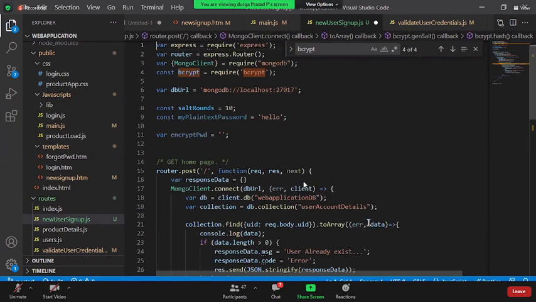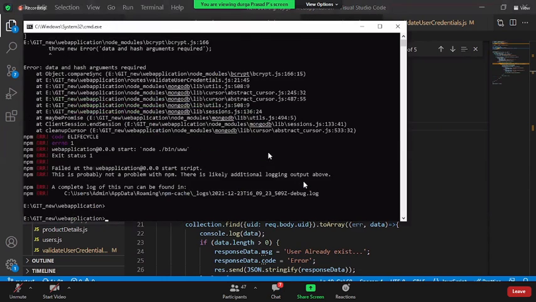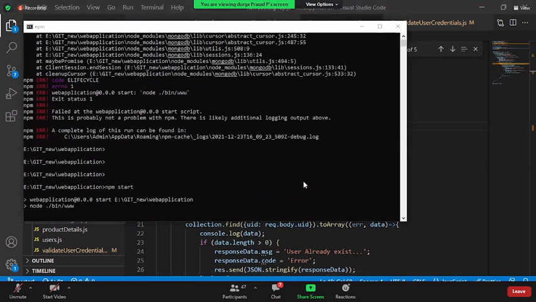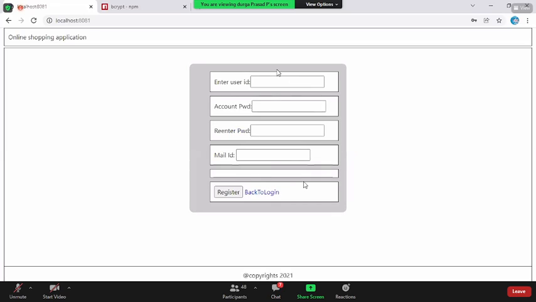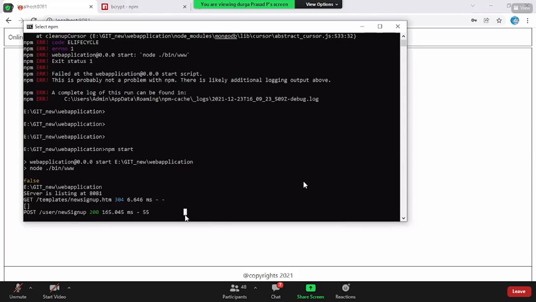Let us take out this, and here itself let me use this. Come on. It is saying false right here.